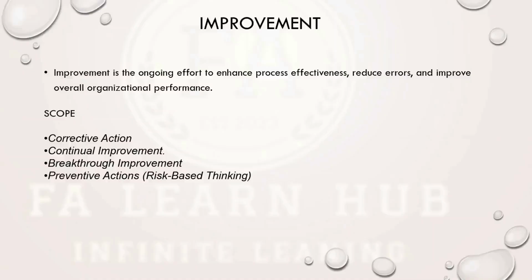The next thing is breakthrough improvement. I want to change my entire system, a big change in my system. That can be called a breakthrough improvement. For example, up to now I was using Excel for my project planning, and now I have implemented Zoho as software. Or, I was using stock or inventory registers in Excel, and I'm now trying to implement an ERP system this year. That is a big change in my system. That is called breakthrough improvement.